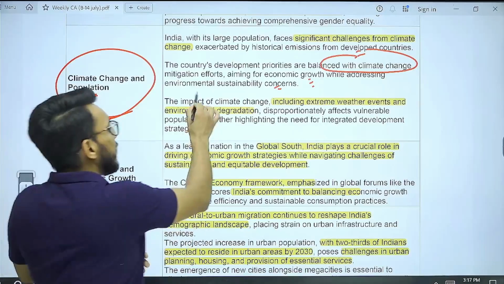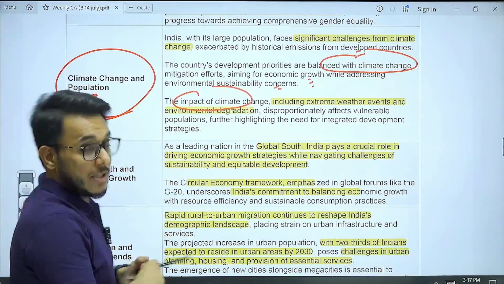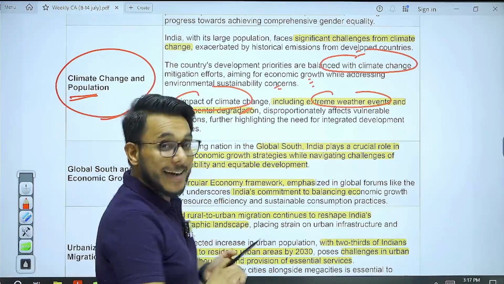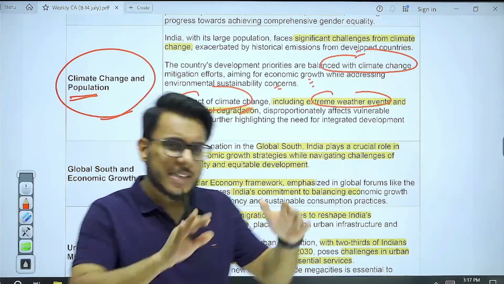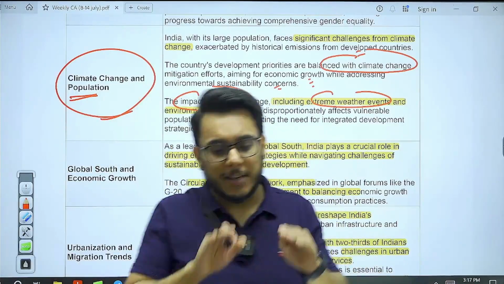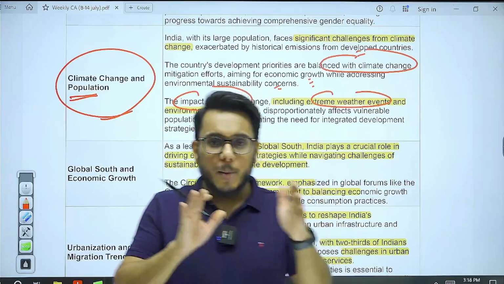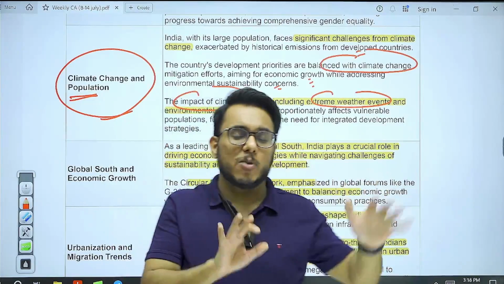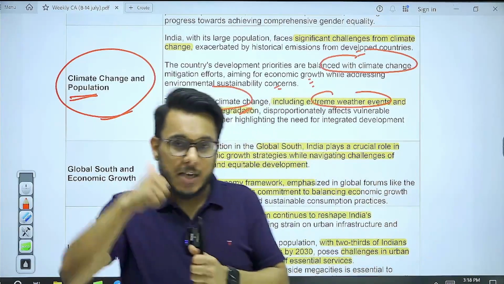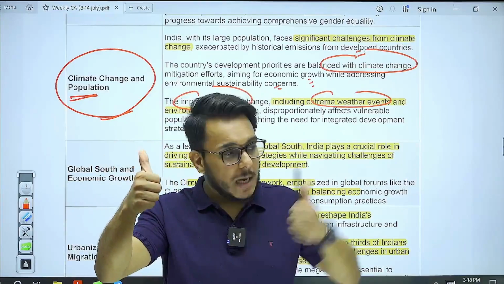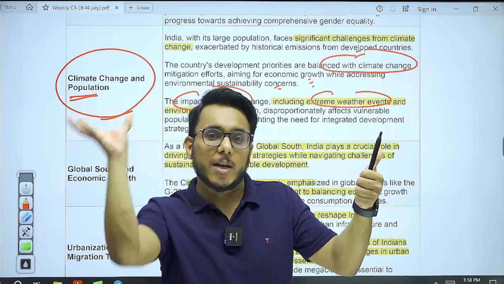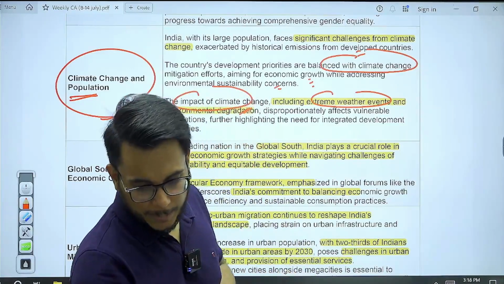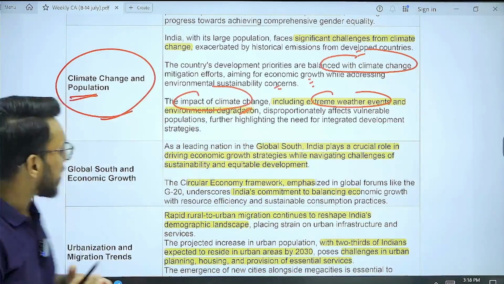But anyhow, if the climate change will be there, the impact of climate change would be felt by India. There will be extreme weather events, environmental degradation will be there, and it has always been seen that wherever the climate impacts have happened, poor people have got disproportionately impacted. Even in India, these kinds of things might be seen. So yes, getting the cheap electricity is important for India, but we cannot ignore environment and we cannot endlessly burn coal. India is trying to balance both of these priorities at the same time.